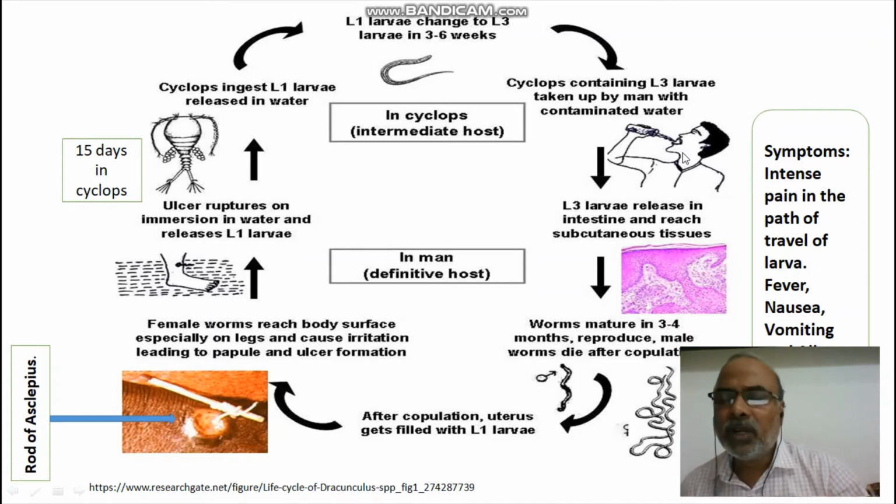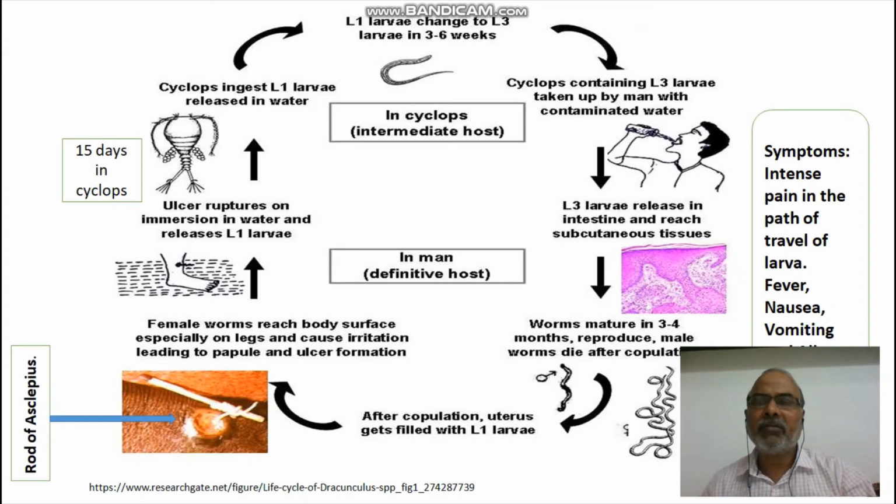Okay. So what are the symptoms that we observe in a person who is suffering from this particular dracunculiasis? Intense pain in the path of travel. As the female is traveling, we get a lot of pain. A lot of fever occurs periodically, nausea, vomiting, and itching sensation in the areas, and insomnia, like that. Such symptoms appear. You just concentrate on the left part of the slide. Here a small wound is created, here a blister. You see, from here a worm is coming out.